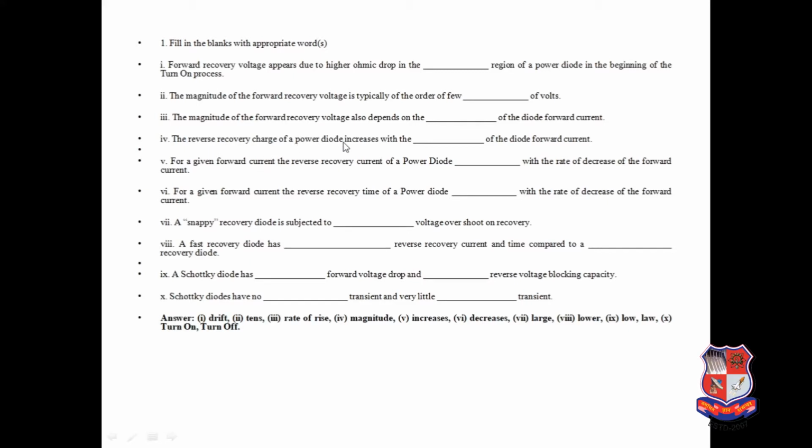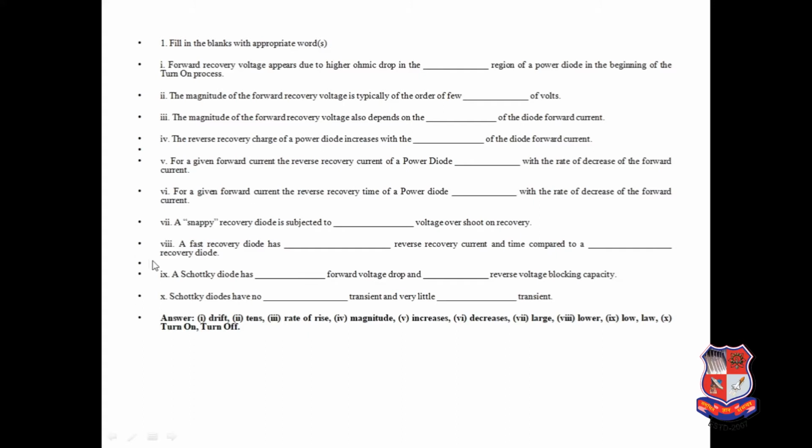The reverse recovery charge of a power diode increases with the magnitude of the diode forward current. For a given forward current, the reverse recovery current of a power diode increases with the rate of decrease of the forward current, and for a given forward current, the reverse recovery time of a power diode decreases with the rate of decrease of the forward current. A snappy recovery diode is subjected to large voltage overshoot on recovery. A fast recovery diode has a fast recovery, that means a lower reverse recovery current and time compared to a slow recovery diode.